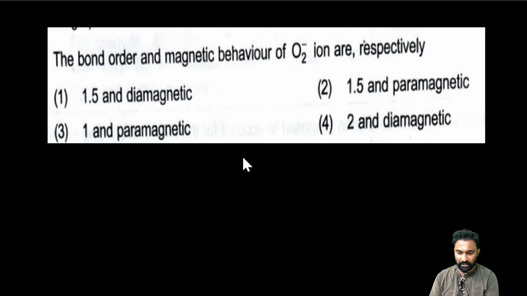Bond order as well as magnetic behavior. Bond order is asking as well as what? Option 2.